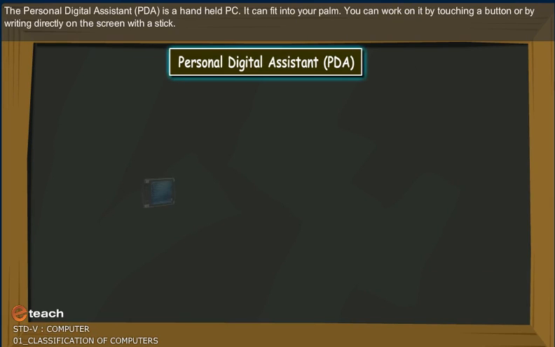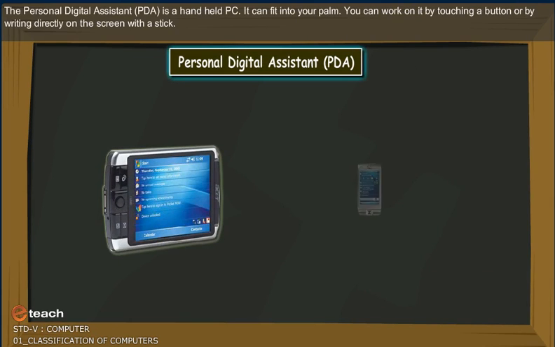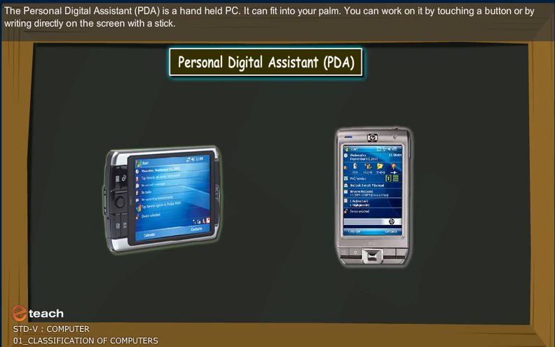The Personal Digital Assistant, that is PDA, is a handheld PC. It can fit into your palm. You can work on it by touching a button or by writing directly on the screen with a stick.